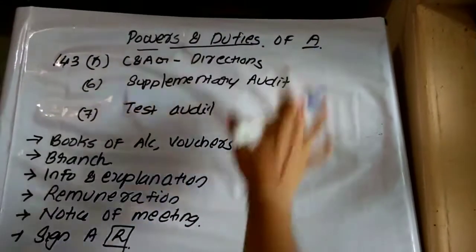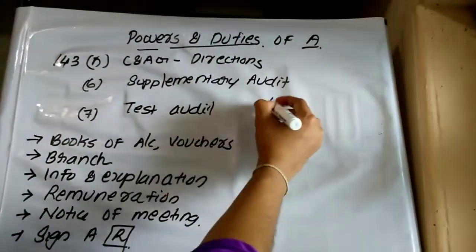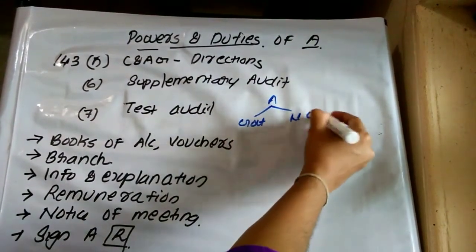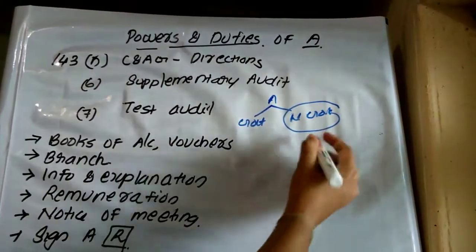Powers and duties of auditor. We know that auditor can be of a government company and a non-government company. In the non-government company, we are explaining the powers of the C and AG.